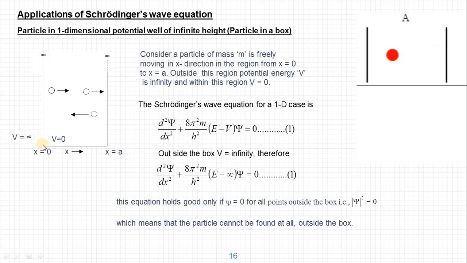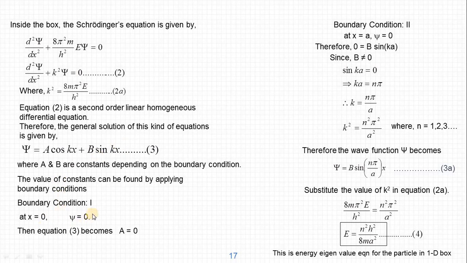Not only outside, on the wall also the potential is infinity. Therefore at x equal to 0, the particle cannot be found. Particle cannot be found means mod psi square is 0 or psi equal to 0. So on the wall, at x equal to 0, the wave function psi is also 0 because the particle cannot be found at x equal to 0.